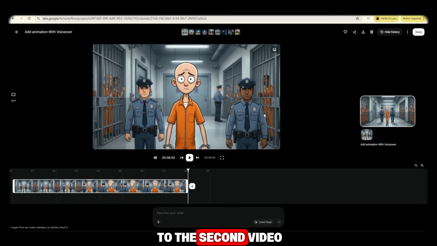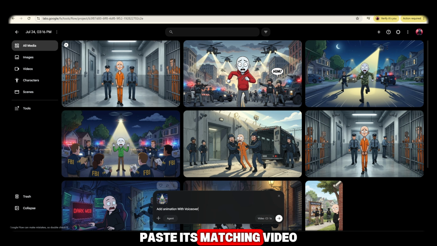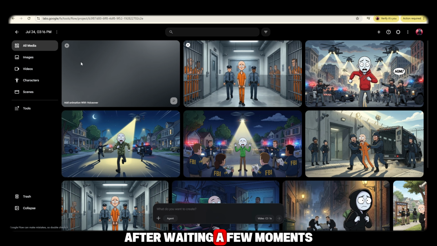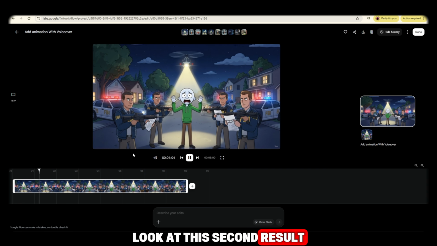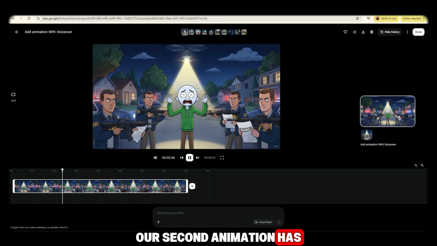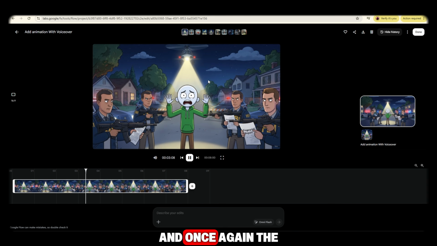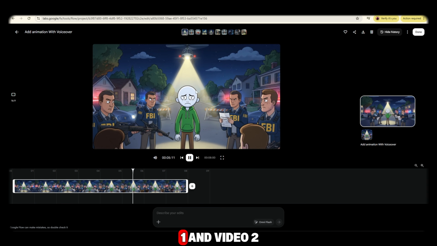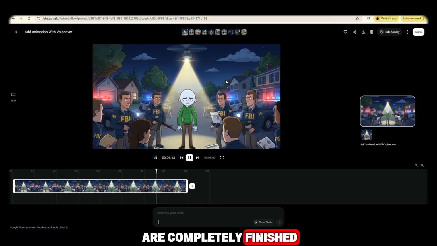Now let's move on to the second video. I'll simply select the second image, paste its matching video prompt into the prompt box, and once again, click the Generate button. After waiting a few moments, look at this second result. Our second animation has been generated successfully, and once again the quality is absolutely amazing. So now both video 1 and video 2 are completely finished.